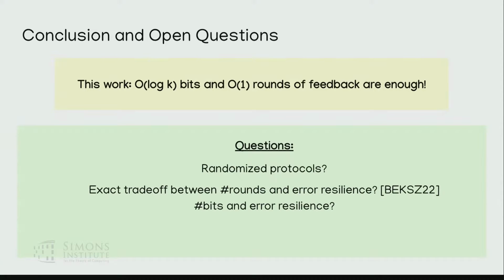Another question is, can we get exact trade-offs between the number of rounds and error resilience, or the number of bits and error resilience? The first question was studied a bit in work by Braverman, Efremenko, Cole, Saxena, Zhang. Did I mess up one of the names? Saxena and Zhang. Okay, so some people wrote this amazing paper.